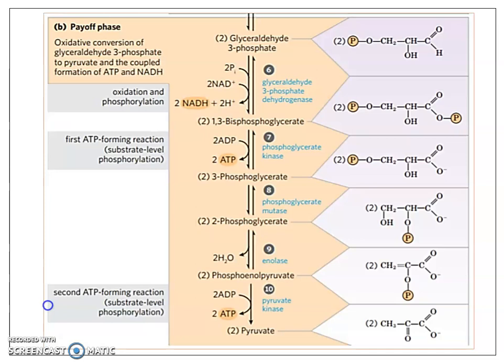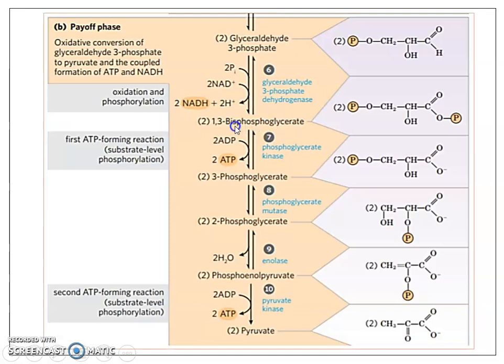preparatory phase. Speaking about the payoff phase, it involves oxidative conversion of glyceraldehyde 3-phosphate to pyruvic acid, or pyruvate. And it is coupled with a whole set of reactions. It is coupled with the formation of ATP at 2 steps and an NADH molecule. So the first step, it is glyceraldehyde 3-phosphate being